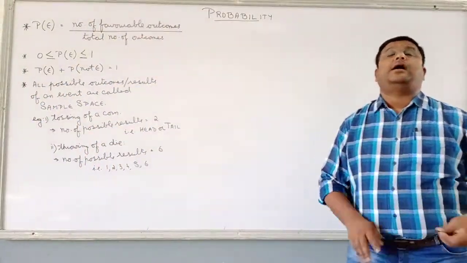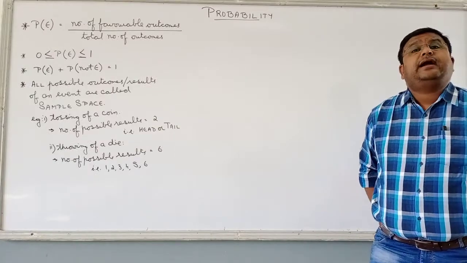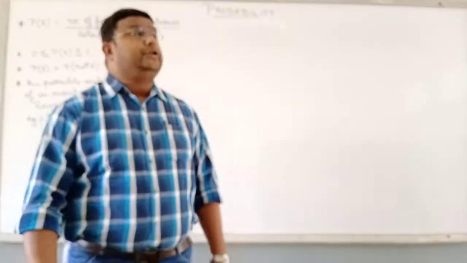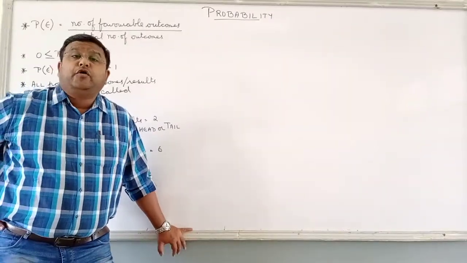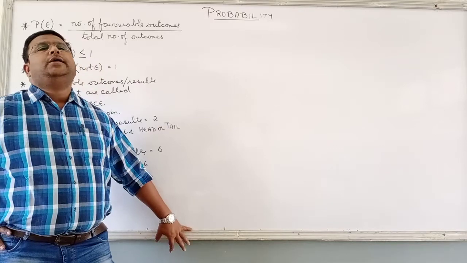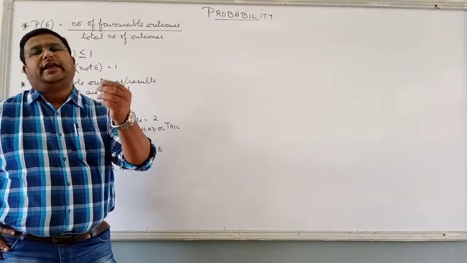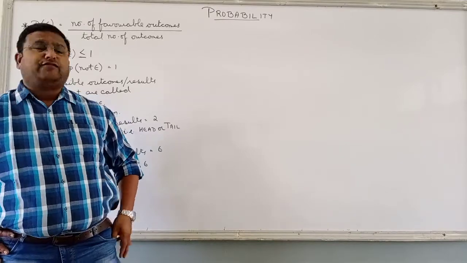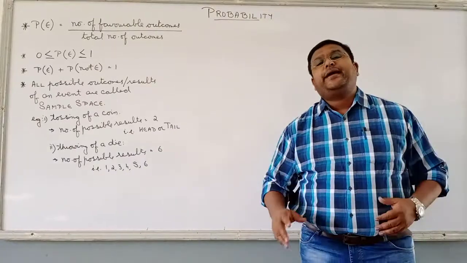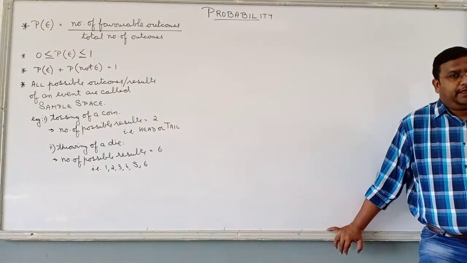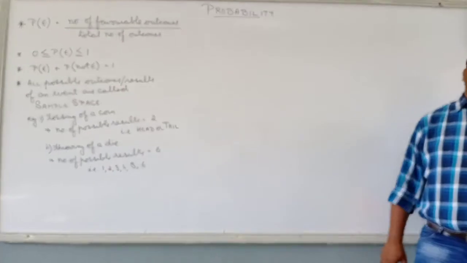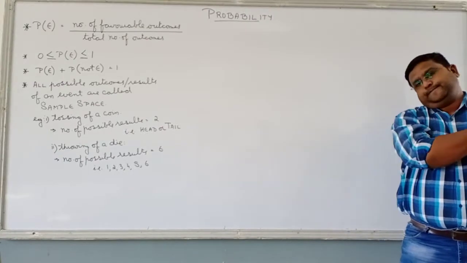Playing cards. You must have seen. There are 52 different cards. All those 52 different cards have some difference or the other. And you will be shocked to know that probability started from the game of cards. There was a gambler who went to a mathematician to find how many chances he had of winning. And from there, the mathematician started thinking about probability.